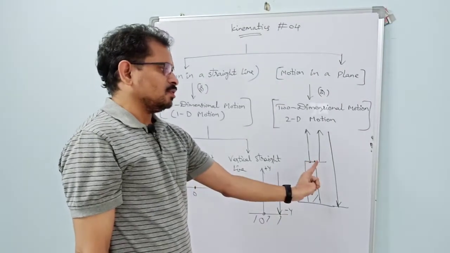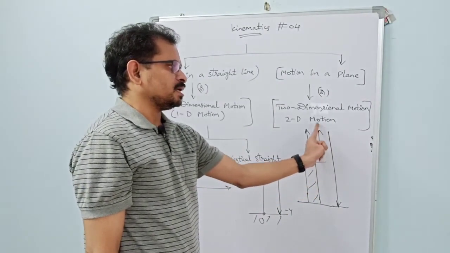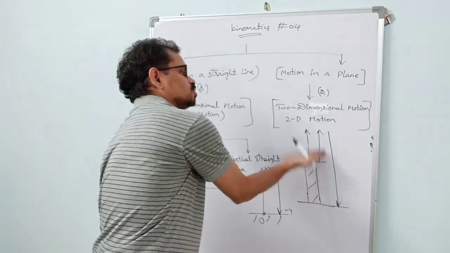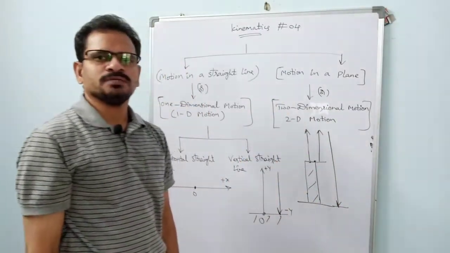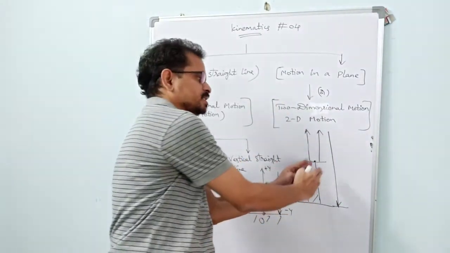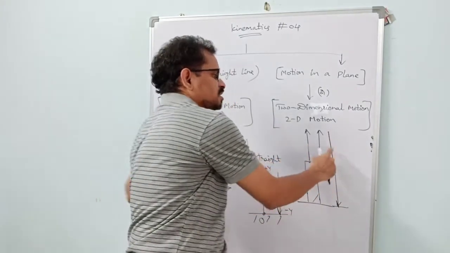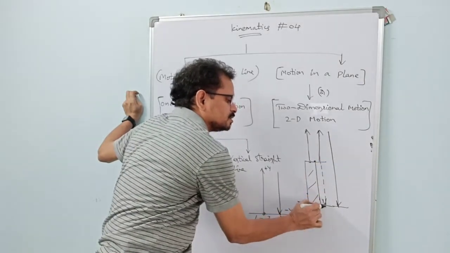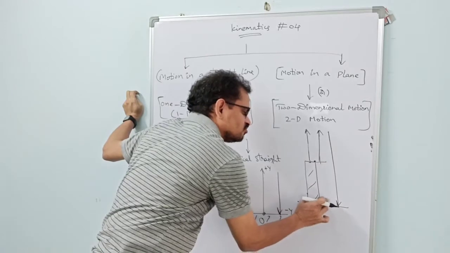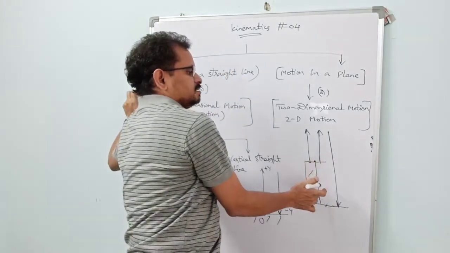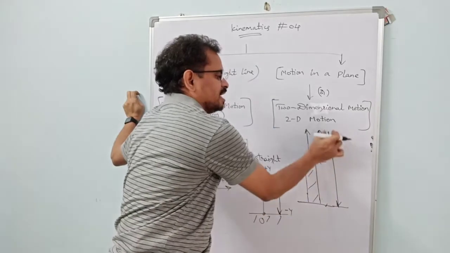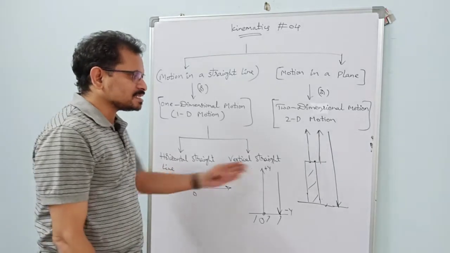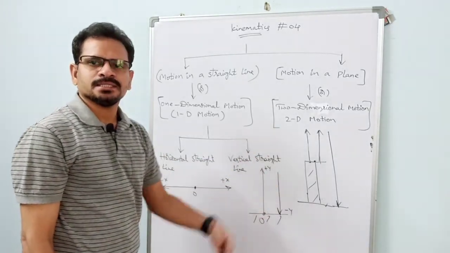Finally, don't think that the body goes up, takes a turn and goes down like this. It is a blunder. Actually it is a straight line motion. It goes up and comes down along the same line. For our convenience, to study its motion, we have taken this line separately. Actually this line is here only, no? It is going up and coming down. We have to draw this line actually here only. But for clarity, to study easily without any confusion, we have drawn this line here. That's all. So horizontal straight line motion is along the x-axis and vertical straight line motion is along the y-axis.